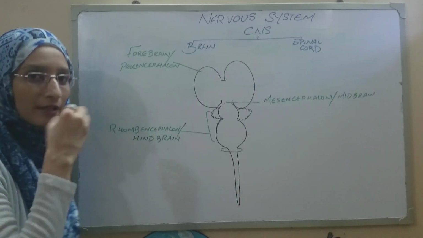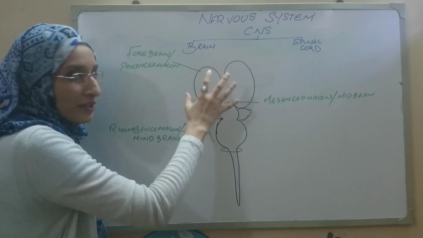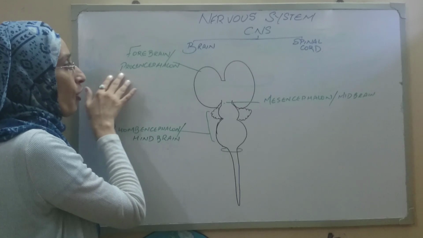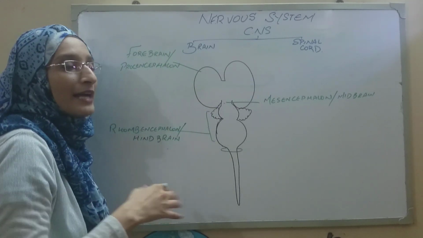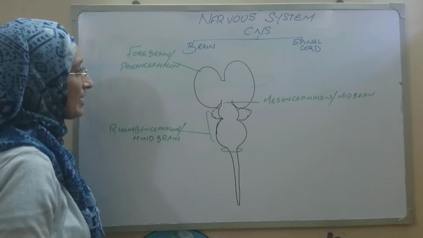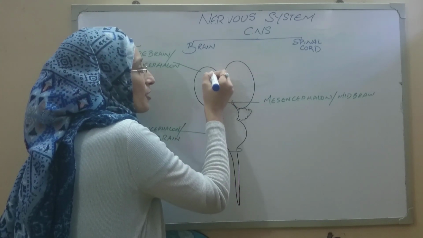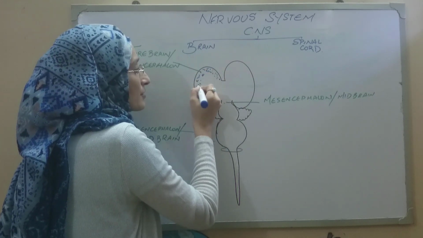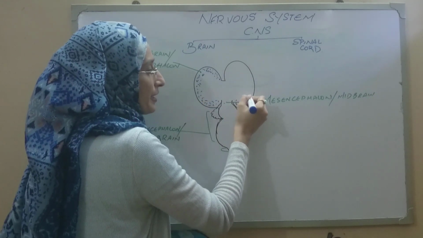Now let's talk in a little more detail. The forebrain, the uppermost swelling, which makes up the maximum part of the brain, or the prosencephalon, is further divided into two parts. The first component is present on the cortical area, that is the outer surface of the brain, or the cortex of the brain.